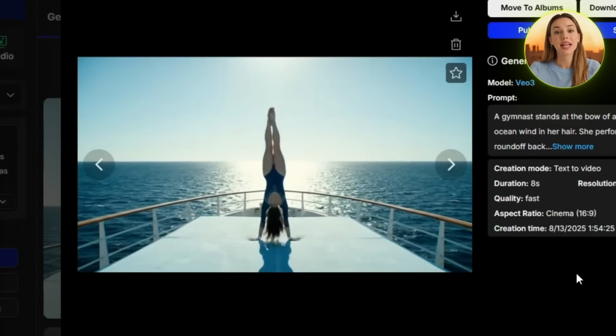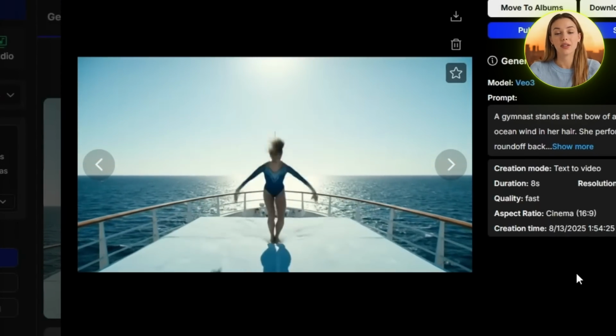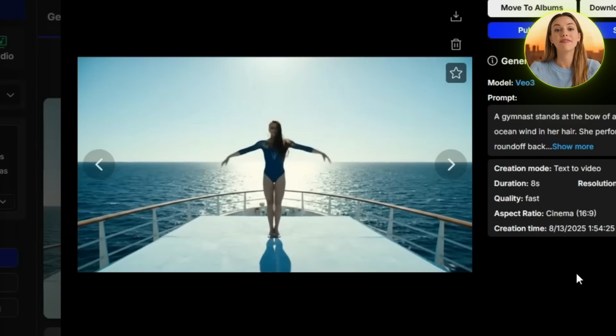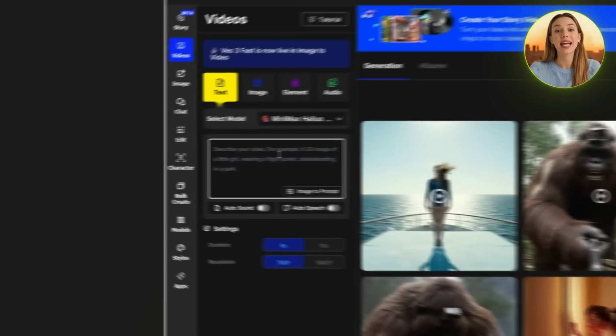The gymnast is definitely following my prompt, but as you can see, there are clear inconsistencies in the round-off. Her body is transforming very unnaturally and clearly doesn't look right. Some movements are slower than they should be, with weird pauses. Overall, not terrible, but definitely not great when it comes to human movements. Now let's try Hailuo with the same prompt.